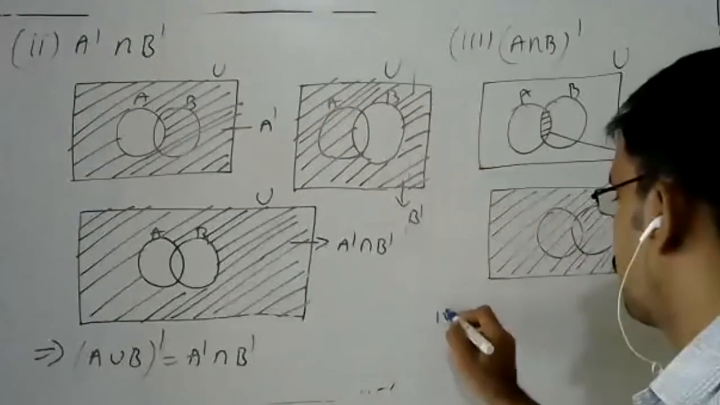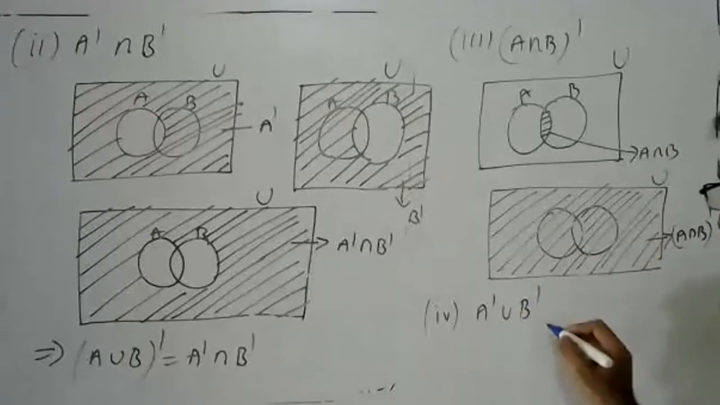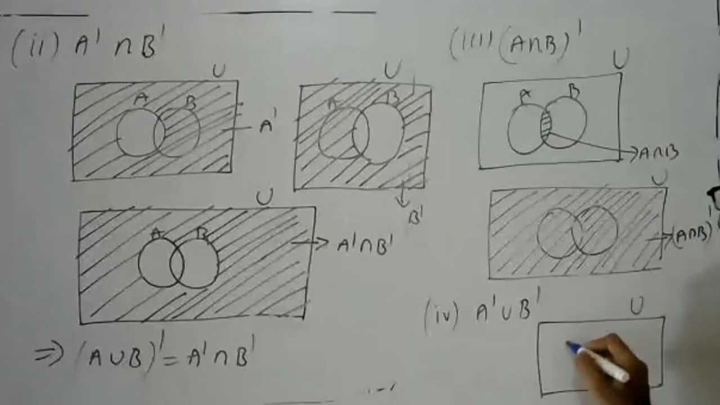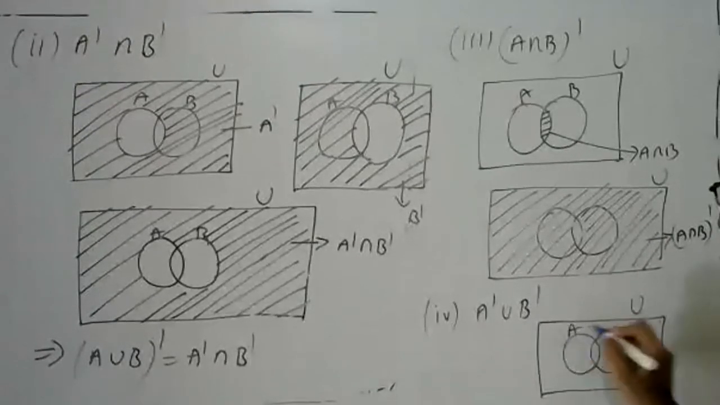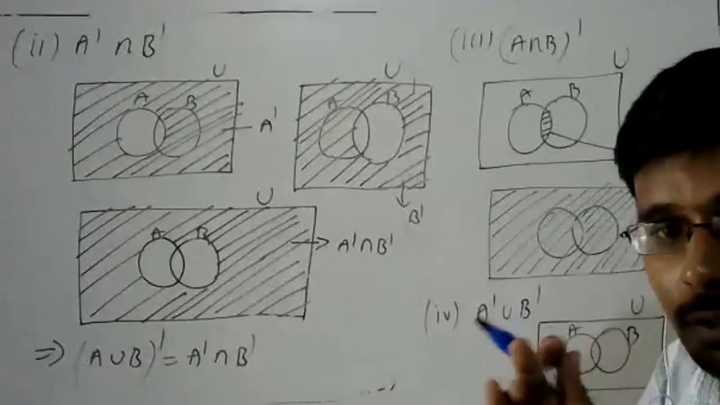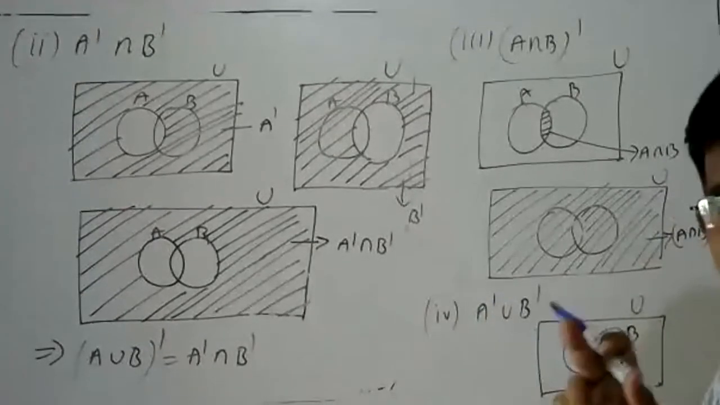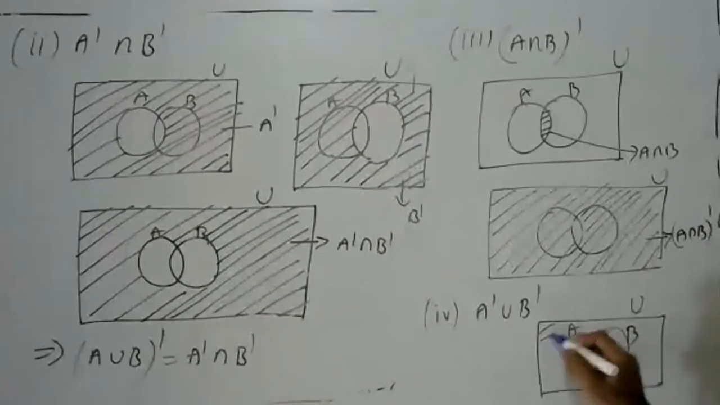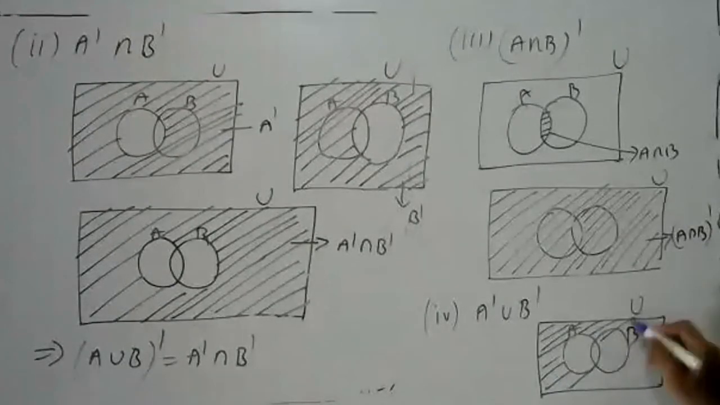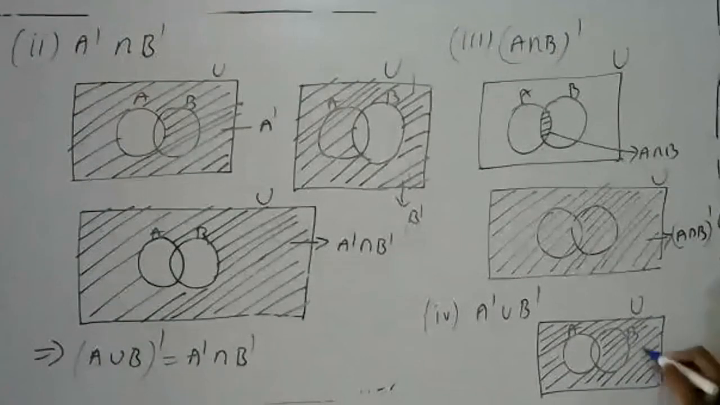Now look at the fourth one, your A complement union B complement. What is my A complement first? This is U, this is A, this is B. A complement means, please try to understand, the set of all elements in U not in A. So that means everything other than A. This is my A complement.